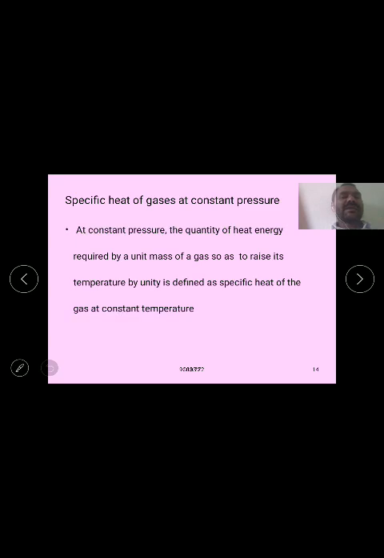We have now defined the specific heat of a gas at constant pressure. At constant pressure, the quantity of heat energy required by unit mass of a gas to raise its temperature by one degree centigrade is defined as the specific heat of a gas at constant pressure.